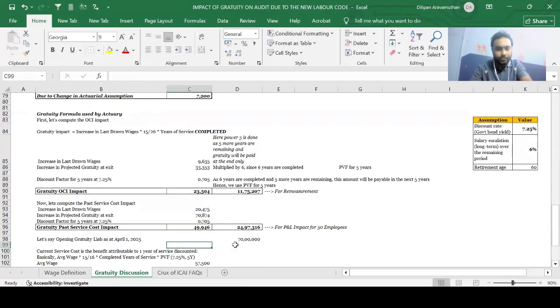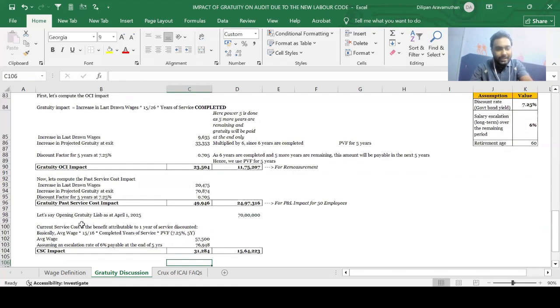Okay. Now, just coming to our example, guys. Let's say our opening gratuity liability as at April 1, 2025 is 70 lakhs. So this we are going to be looking at it below, guys. Not now, just give me a moment. We'll just be looking at it in a while.